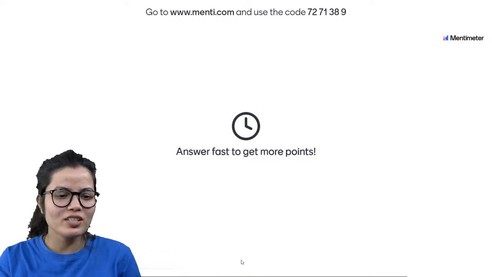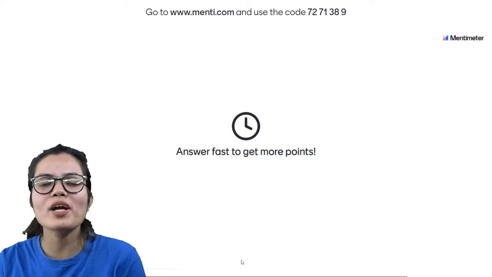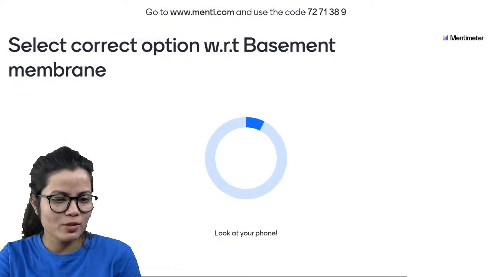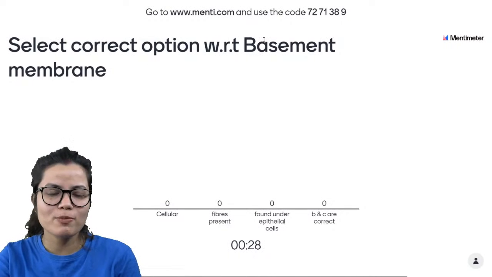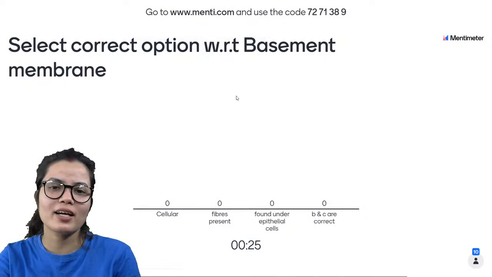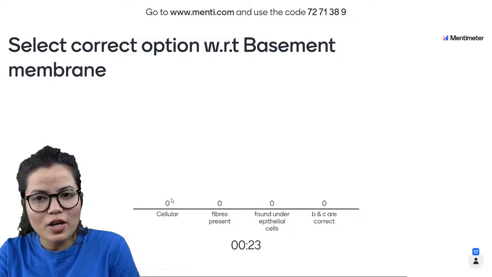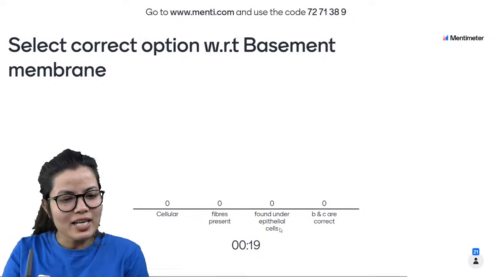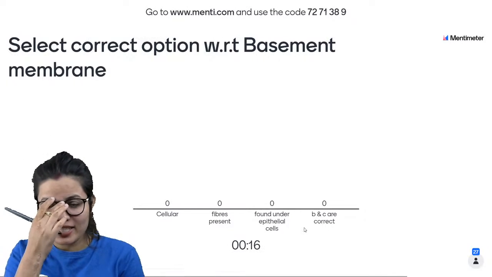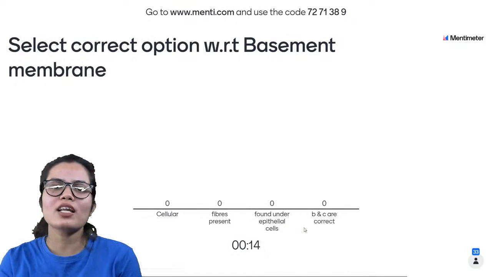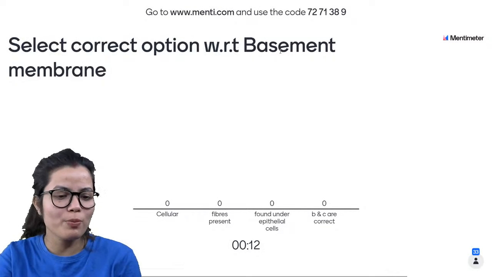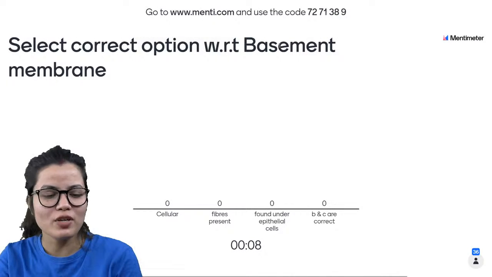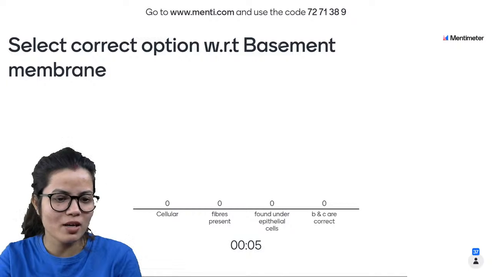Let's look at the 13th question. What does the question say? Select the correct option with respect to basement membrane. Which of these is correct with respect to basement membrane? They are cellular. They are made of fibers. They are found under epithelial cells. B and C are correct. You need to select the correct option with respect to basement membrane. Okay?